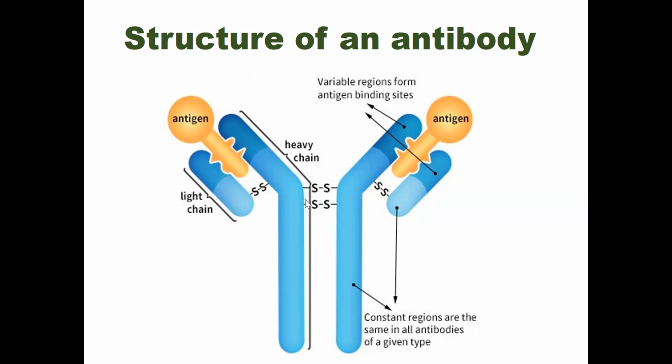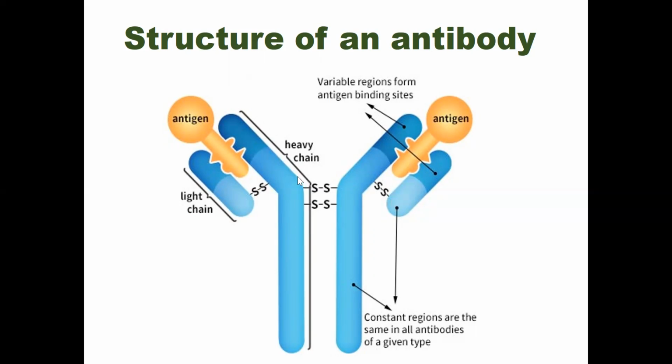See here, this chain is connected with this chain by this disulfide bond. Di means two, sulfide means sulfur. So these are the disulfide bonds, and this chain is also connected with this chain through this disulfide bond, and this one is also connected here with this chain.